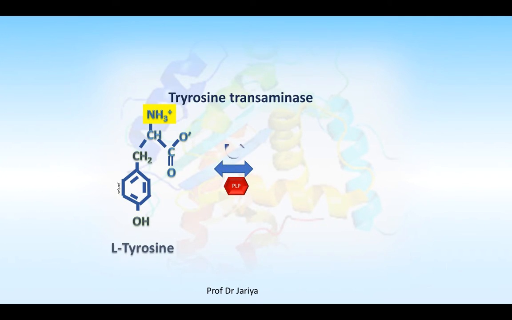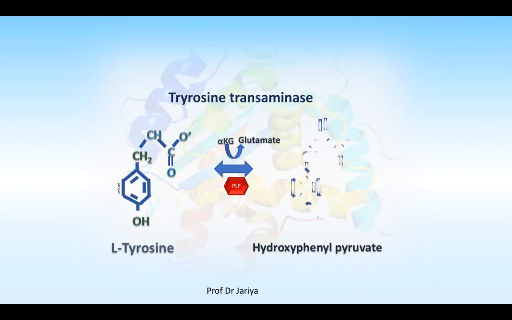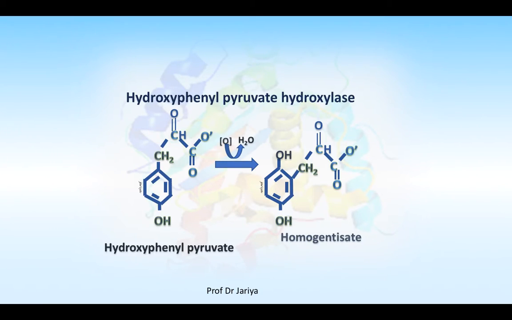In the presence of transaminase, tyrosine is converted to hydroxyphenyl pyruvate. Its amino group is transferred to alpha-ketoglutarate, which is converted to glutamate. Hydroxyphenyl pyruvate, in the presence of hydroxylase, is converted into homogentisate.